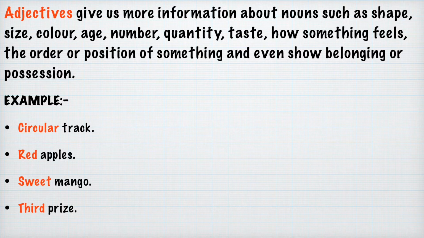Number means 1, 2, 3, and quantity means maybe some, little, more, or many. Then the taste of the noun, how something feels, for example, how the noun feels. And the order of the noun, it may be first, second, third. Or position of something, position means behind, or near.